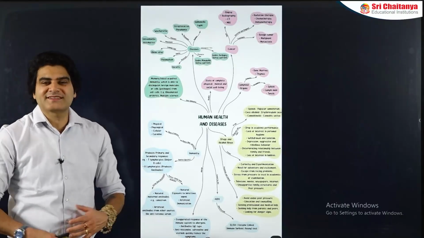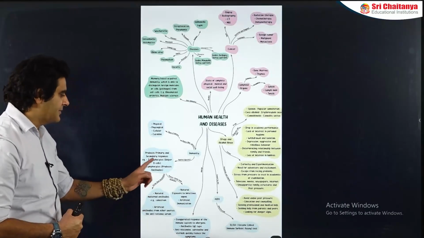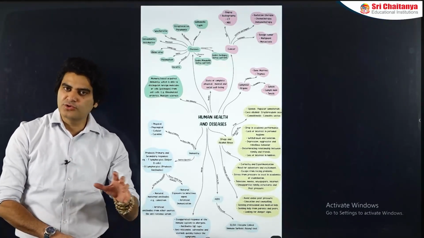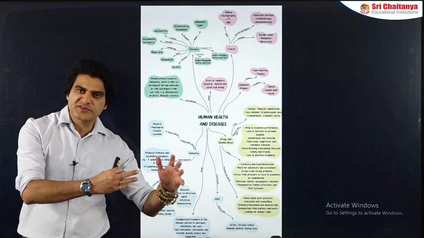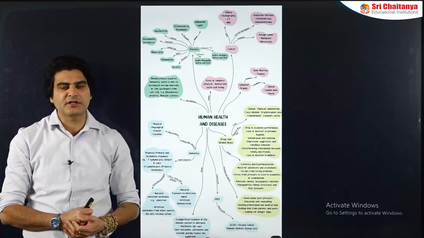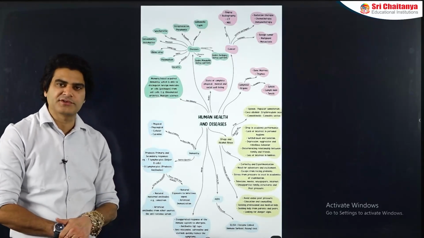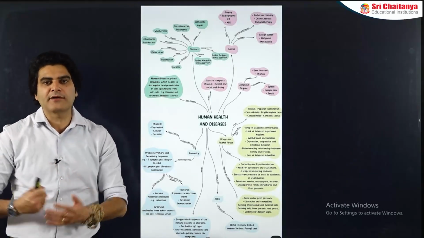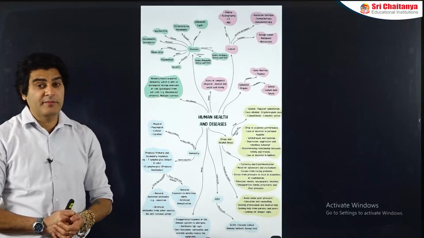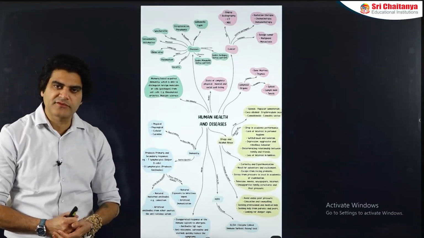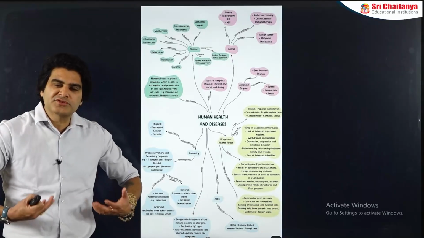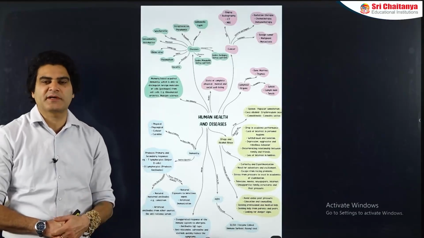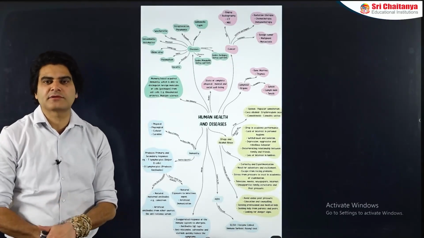However, if the body succeeds in controlling the pathogen, if the B and T lymphocytes succeed in controlling the pathogens, then what will happen? Those B and T cells that took part in the first specific immune response, the primary response, will be saved in the body forever, throughout the life of that person, as memory cells. Memory cells have a lifespan equal to the lifespan of the individual. So the memory cells that got saved in my body after the primary immune response against a pathogen will last in my body as long as I'm alive.